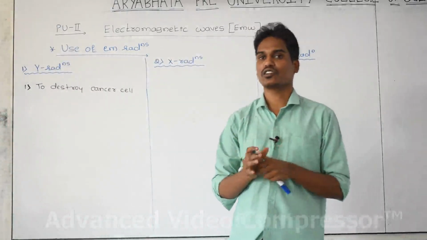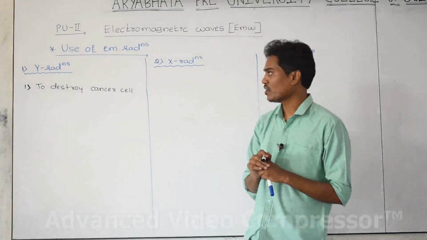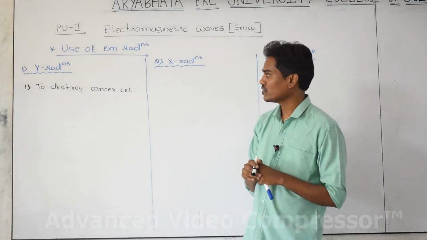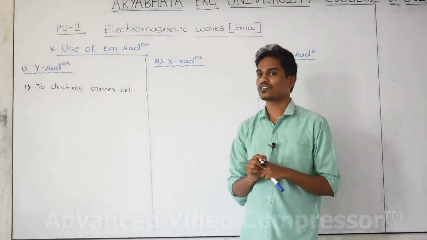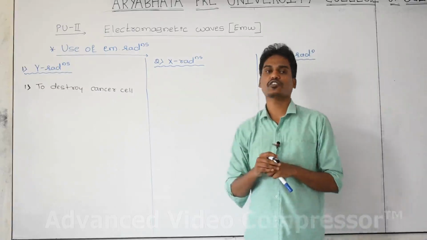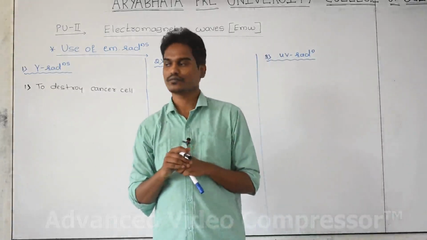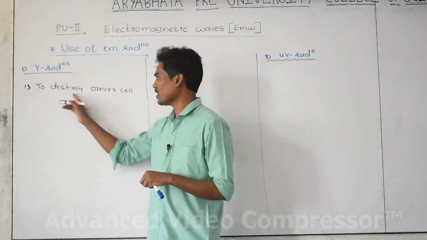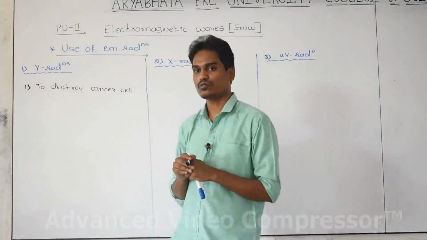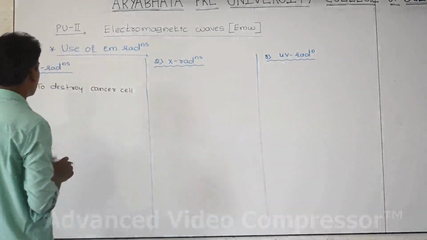While diagnosing certain kinds of cancer cells, or for the treatment of certain kinds of cancer, we can use gamma radiation because it has a very high frequency. That is the reason behind this. To destroy certain kinds of cancer cells or for the treatment of cancer, we use gamma radiation.